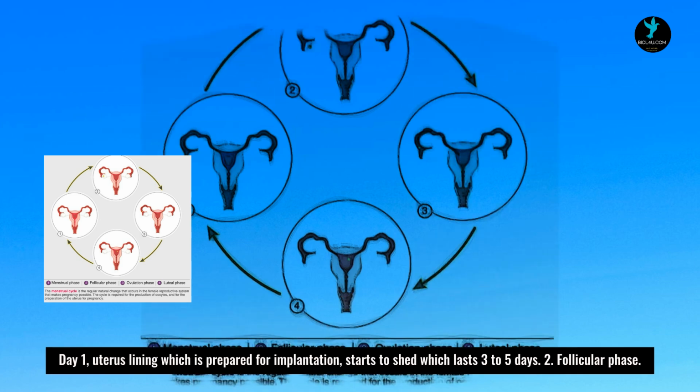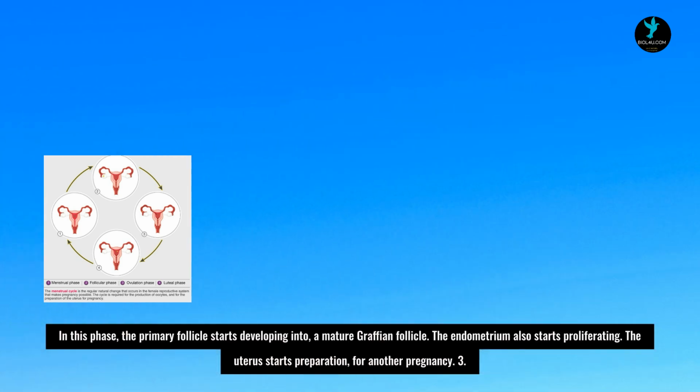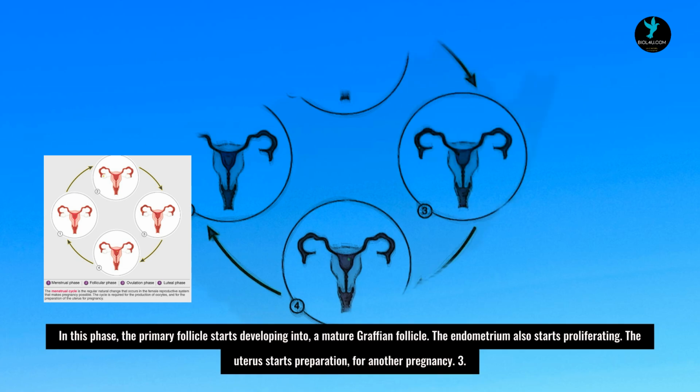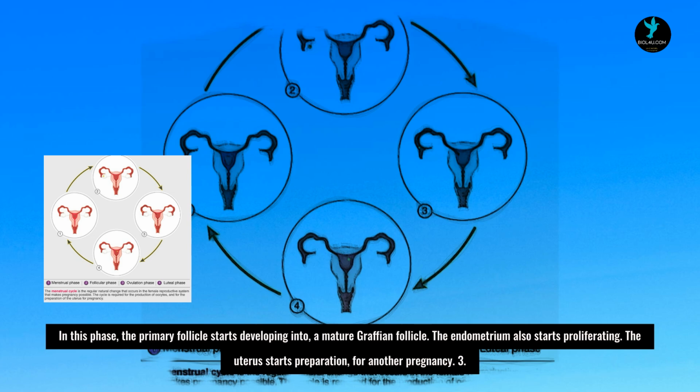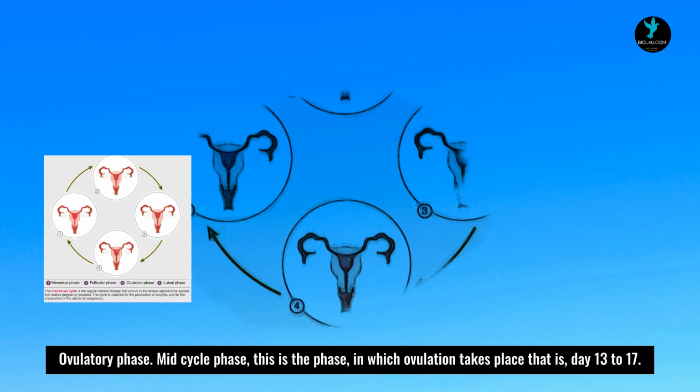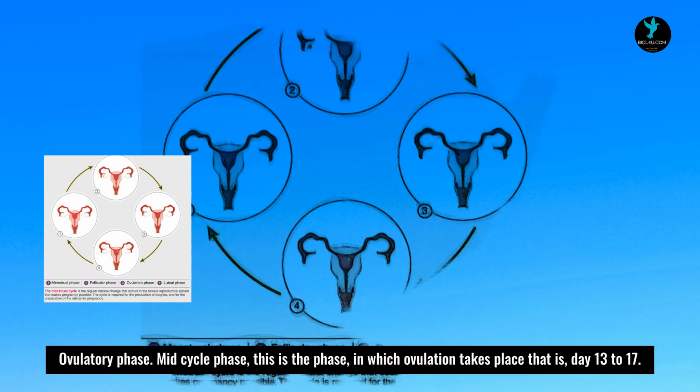2. Follicular phase. In this phase, the primary follicle starts developing into a mature Graafian follicle. The endometrium also starts proliferating. The uterus starts preparation for another pregnancy. 3. Ovulatory phase, the mid-cycle phase. This is the phase in which ovulation takes place, that is, day 13 to 17.